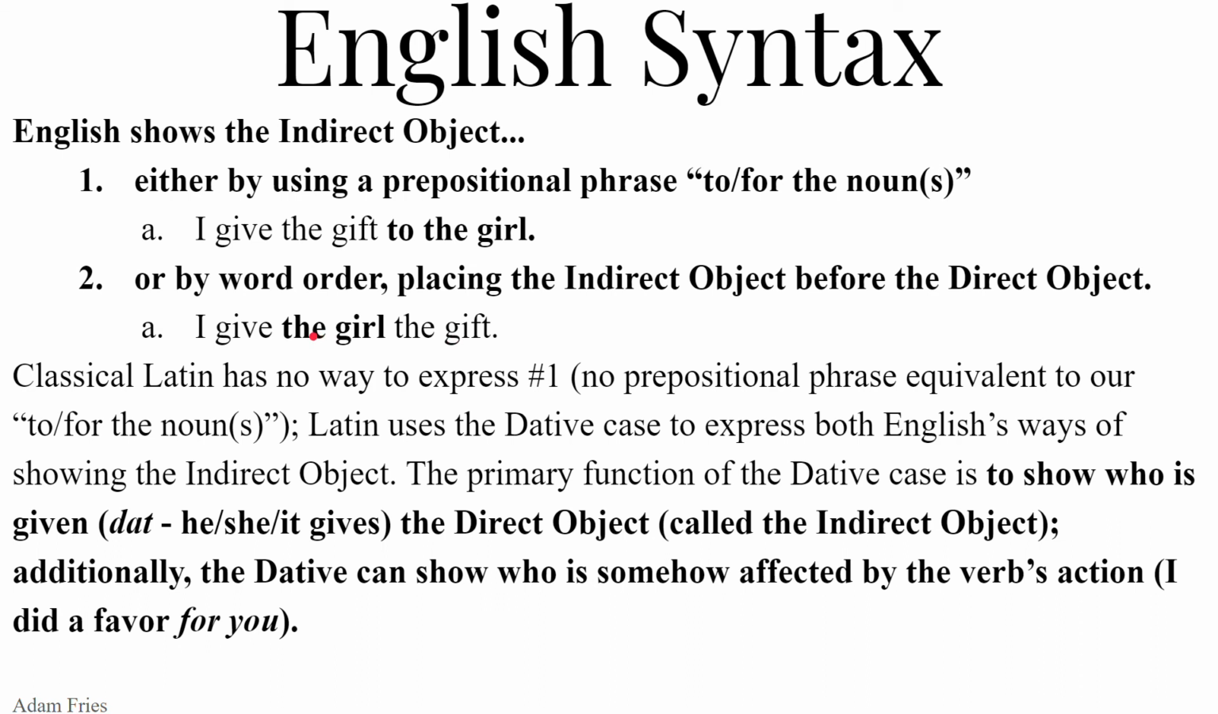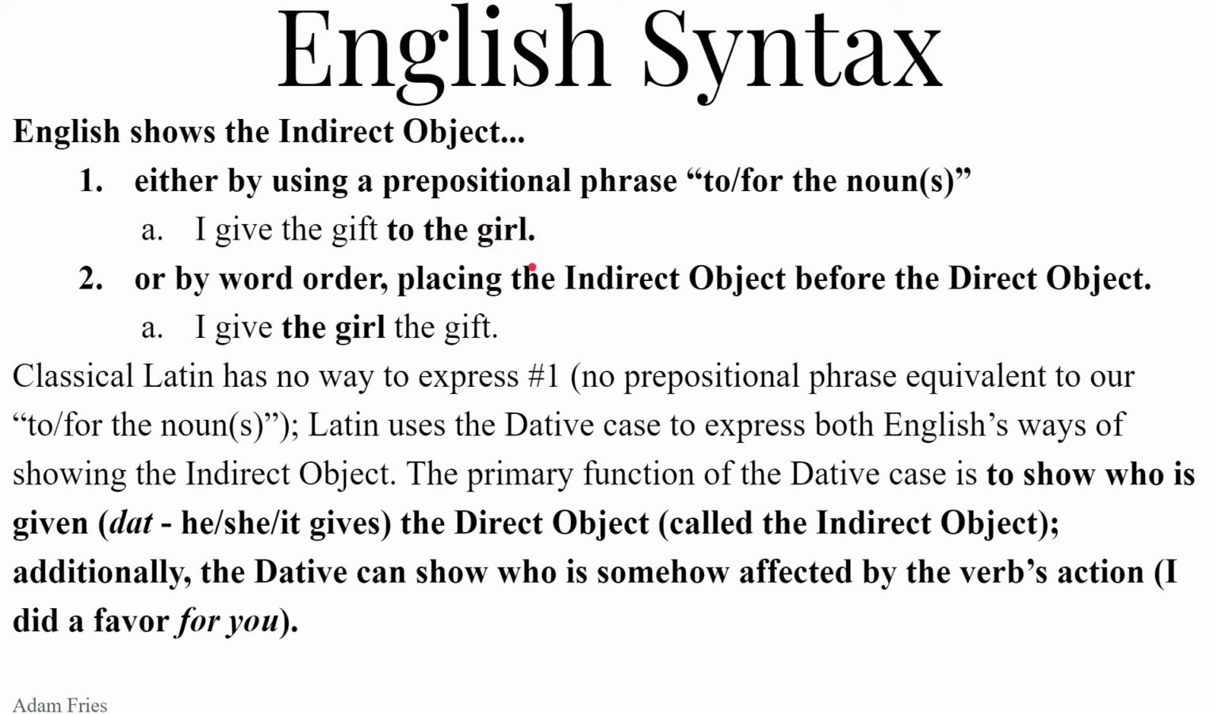So Latin has no way to express number one. Latin never uses a prepositional phrase, any preposition to show the indirect object. Latin uses the dative case for both options. So the dative case, the root is do, dat, he, she, it gives. So it's a case that's built around giving an accusative direct object to a dative indirect object.